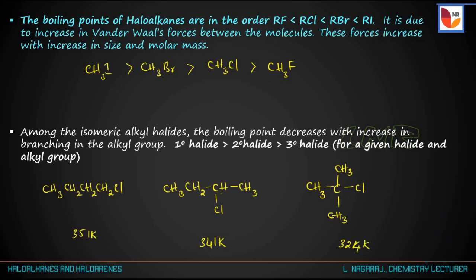324 Kelvin. Among the isomeric alkyl halides, the boiling point values decrease with increase in the branching of the alkyl group. That is, tertiary halides have more branching as compared to the secondary, and secondary has more branching as compared to the primary. Hence, primary halide has a higher boiling point as compared to the secondary, and secondary halides have a higher boiling point as compared to the tertiary. That is, tertiary compounds have a very low boiling point as compared to the primary and secondary.